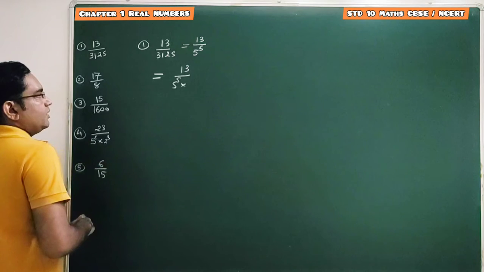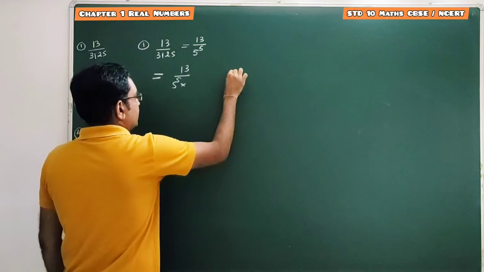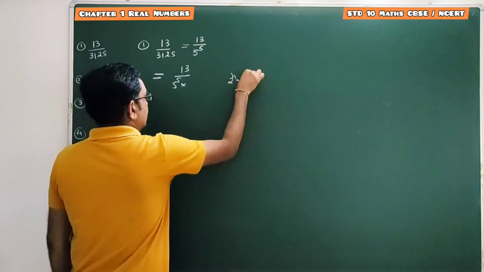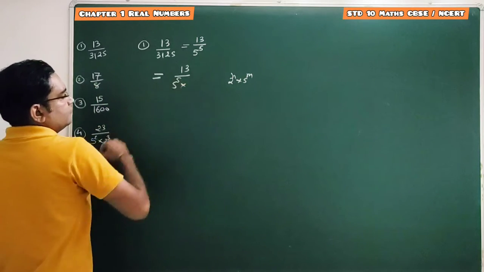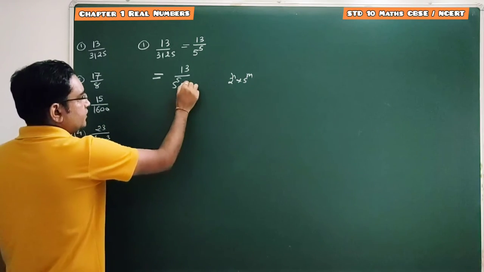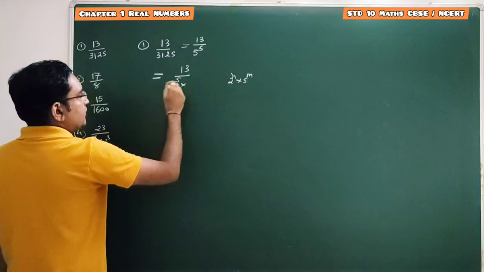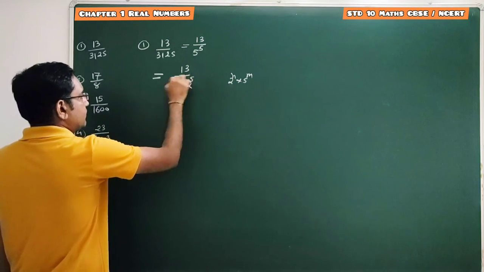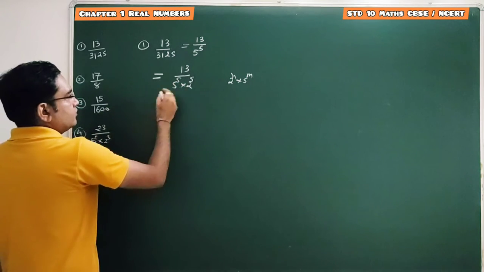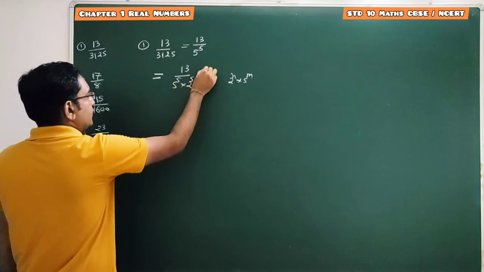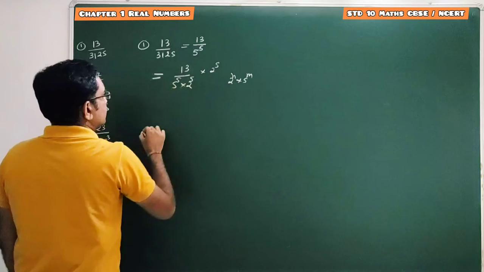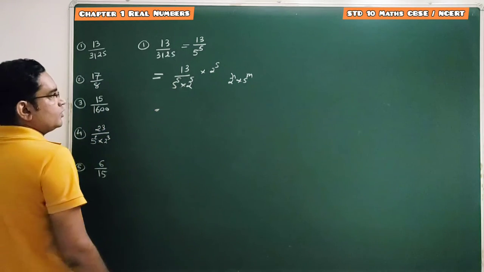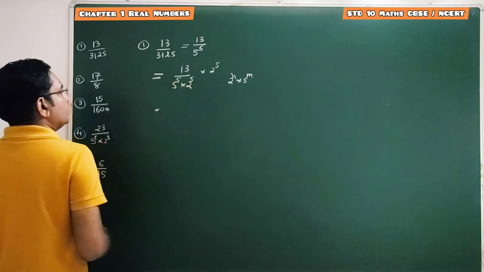Now this denominator must be in the form of 2 raised to n into 5 raised to m. So here factors with 2 are missing. So here we are adding 2 factors with the same power as 5. So it's 5 raised to 5 into 2 raised to 5, and we have to multiply it. So it's 13 into 2 raised to 5 upon 5 raised to 5 into 2 raised to 5.